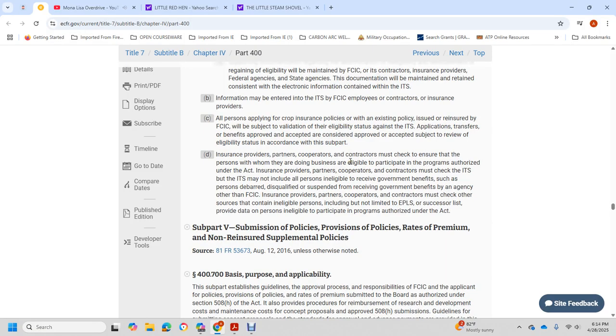Insurance providers, partners, cooperative with the contractor must check with the insured with the person with the doing with the business with the eligible to participate in the program and authorized under the act. Insurance policy provided by the partner with the cooperative with the contractor must check with the ITF.